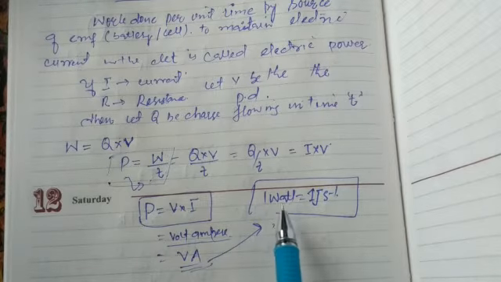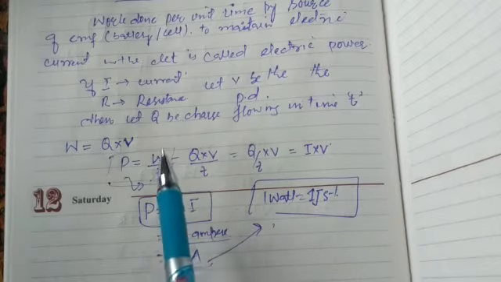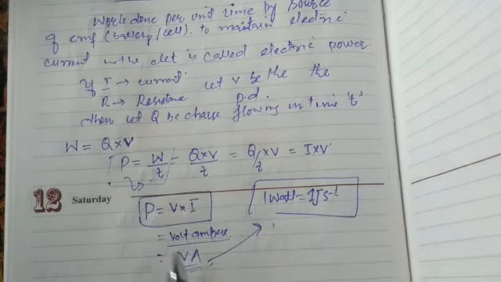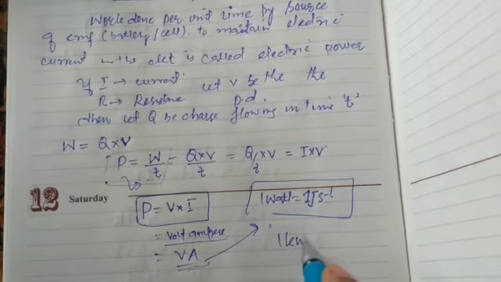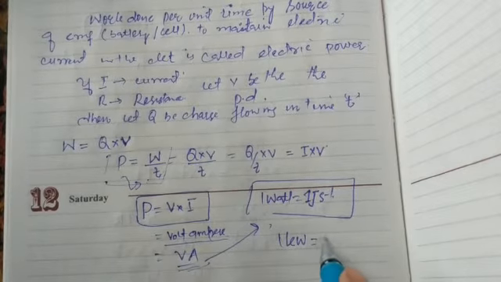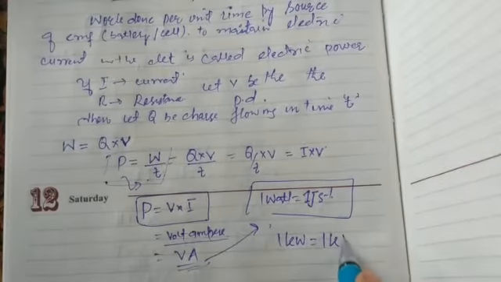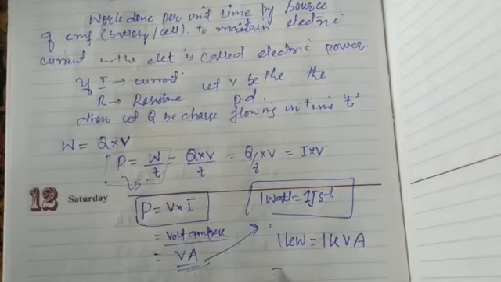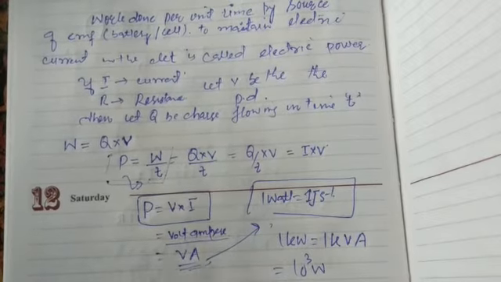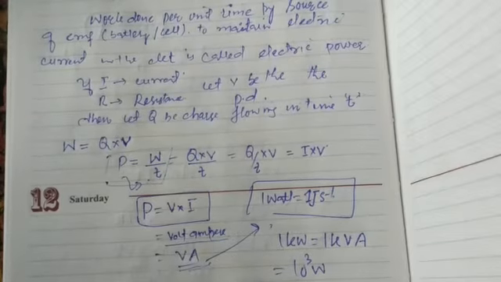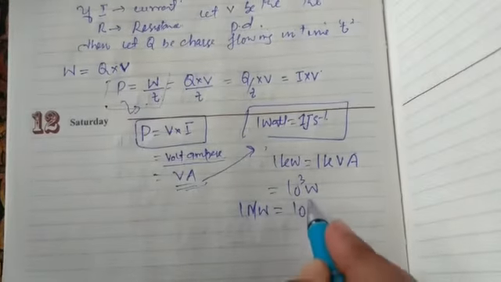The unit of power is the watt. Power is said to be 1 watt when 1 joule of work is done in 1 second. Power is also 1 watt when a potential difference of 1 volt is applied so that the current in the circuit is 1 ampere. You can have bigger units of power: 1 kilowatt, 1 megawatt. 1 kilowatt is 10 raised to power 3 watt, and 1 megawatt is 10 raised to power 6 watt.